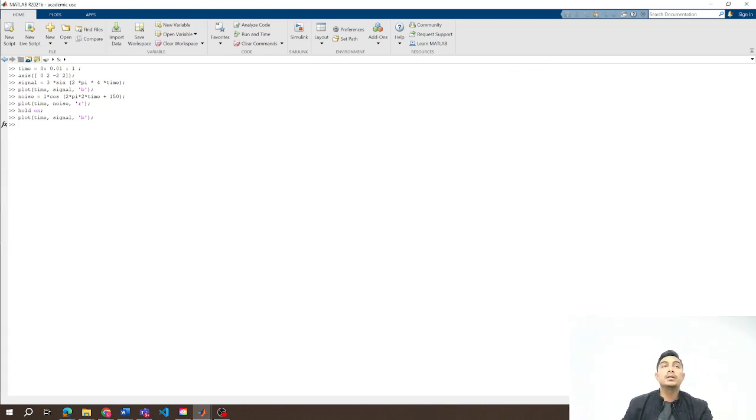Now we want the resulting signal when the signal has some noise added to it. So the resulting signal equals signal plus noise, right? And then let's plot that in the same color, right?